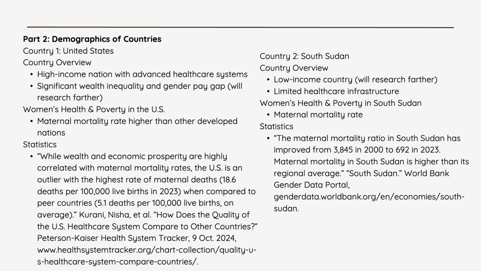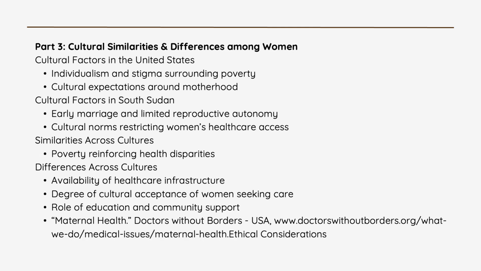Country 2, South Sudan. Country overview. Low-income country. We'll research further. Limited healthcare infrastructure. Women's health and poverty in South Sudan. Maternal mortality rate. The maternal mortality rate in South Sudan has improved from 3,845 in 2000 to 692 in 2023.